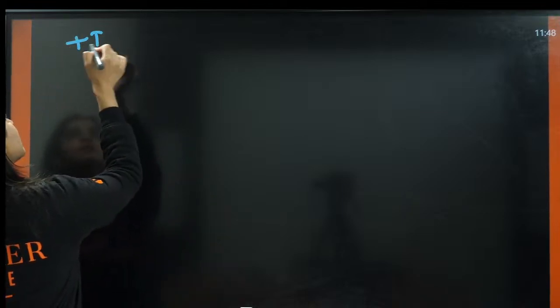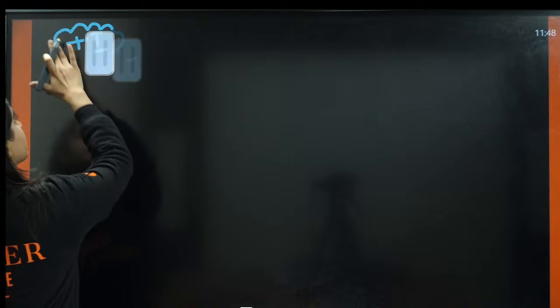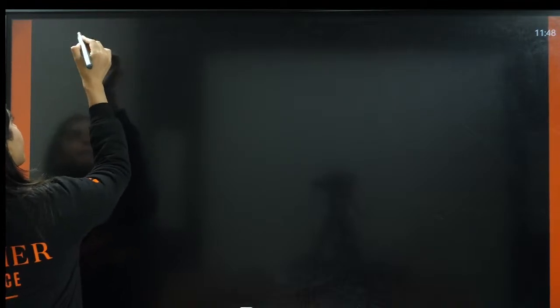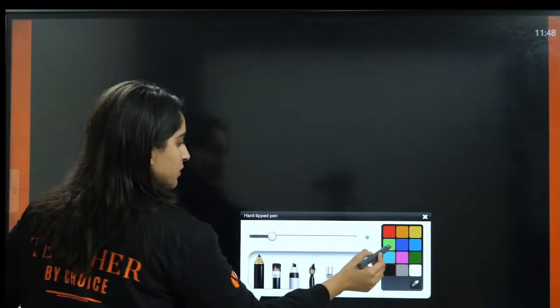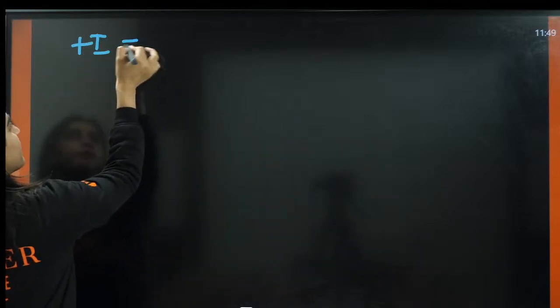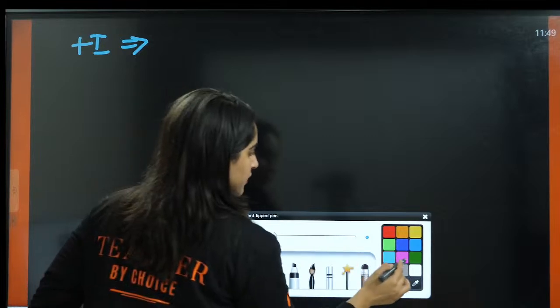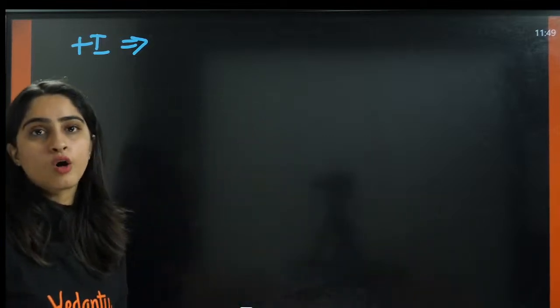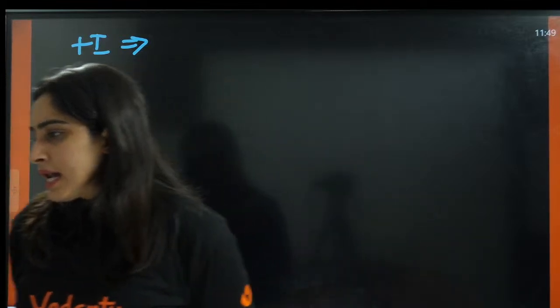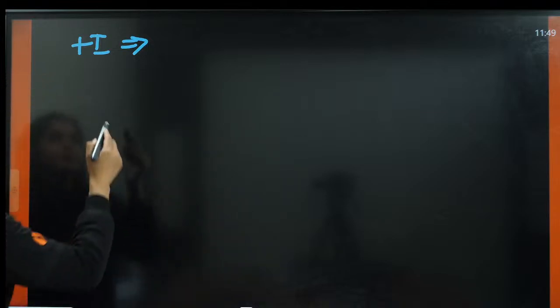So firstly, let us do the decreasing order of plus I effect. Let us understand the decreasing order of plus I effect.